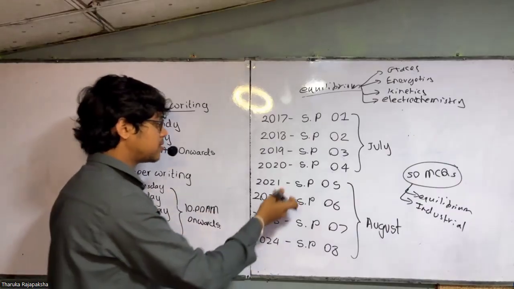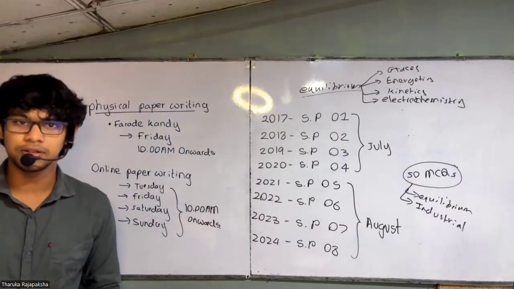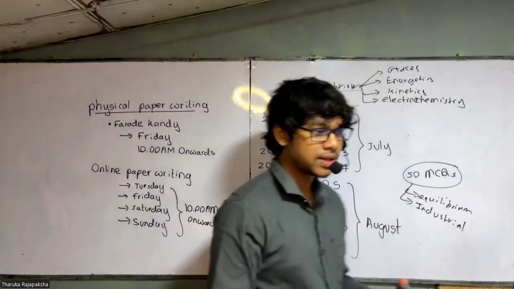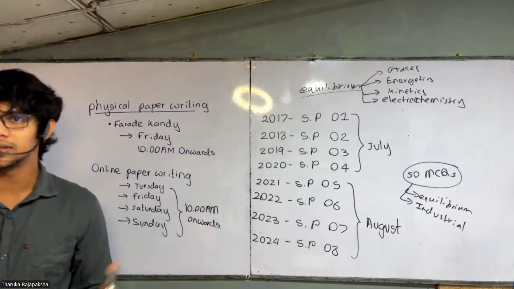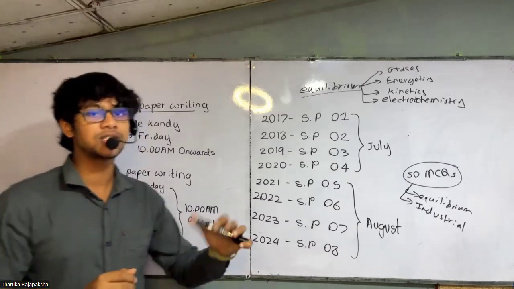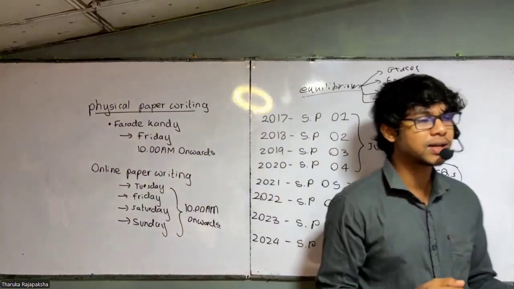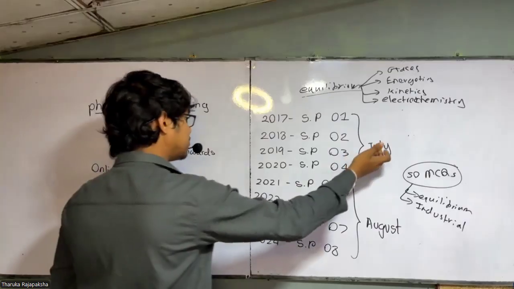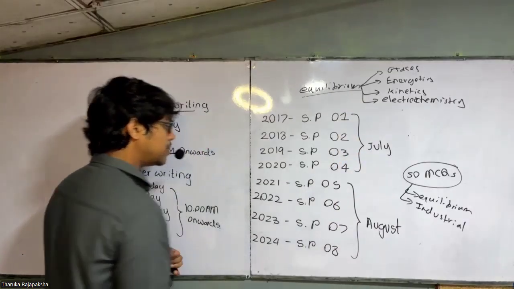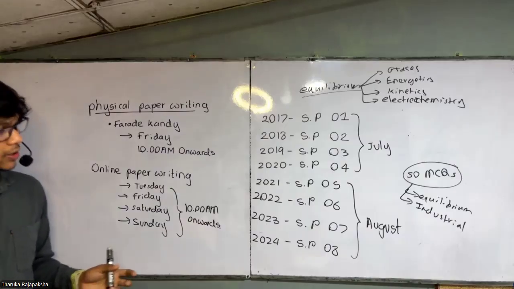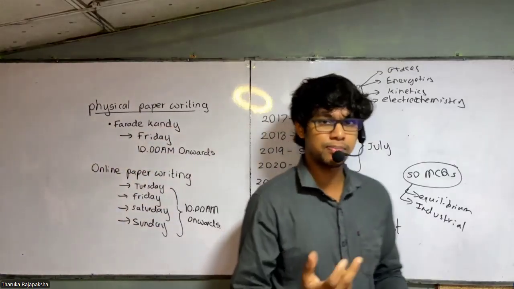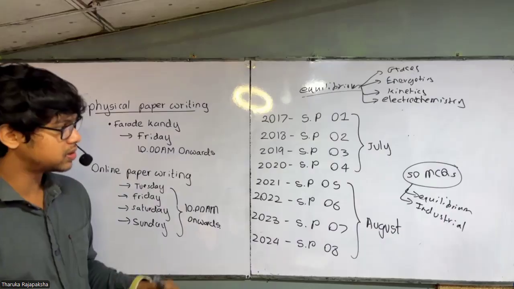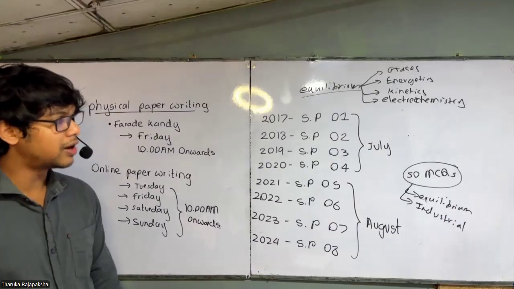So when it comes to the final shadow papers, you might get equilibrium questions also, because we are doing KP KC and then industrial also, somewhat here and there. The syllabus is targeted to be completed by August end or September middle, somewhere around that. Now what about the rest? I have written July. We have 4 papers in July and 4 papers in August. Then what about September and October? In November you have the exam, so at the beginning of November we have to stop classes. So until October end we have 2 months.